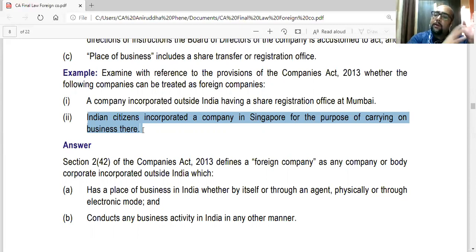This is incorporated outside India and it is carrying on business there only, so it must have a place of business there only. It is not coming under the definition, because it may be incorporated outside India, but it should have a place of business in India and should be doing business in India. So incorporation by Indian citizens has no relevance here. So the second company is not covered.